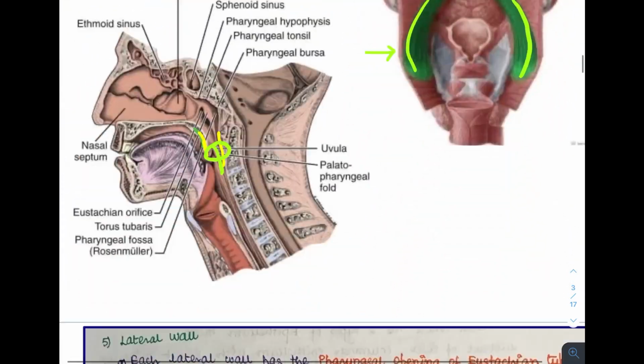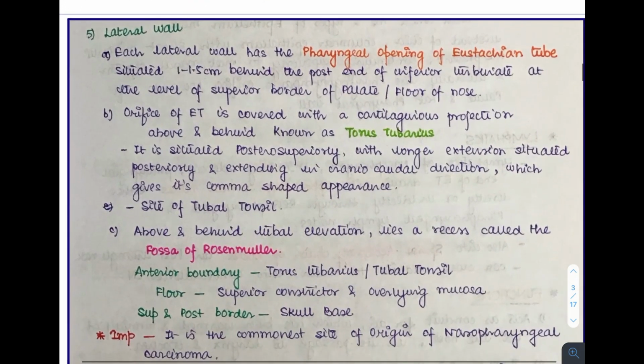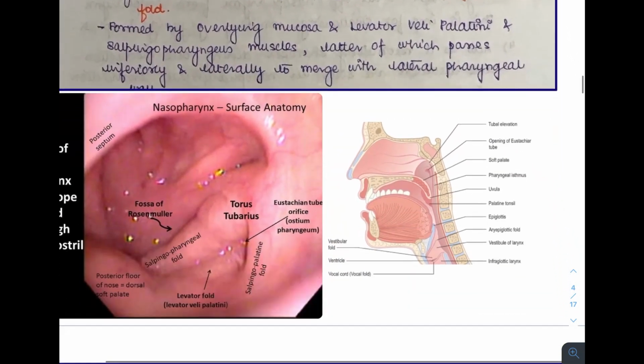Next, we'll move on to the next boundary, which is the most important one, known as the lateral wall. The lateral wall houses a lot of important structures. The first structure is the pharyngeal opening of the eustachian tube, also known as the medial end of the eustachian tube, which is situated 1 to 1.5 centimeters behind the posterior end of the inferior turbinate at the level of the superior border of the palate or the floor of the nose. This particular dimension is very important.